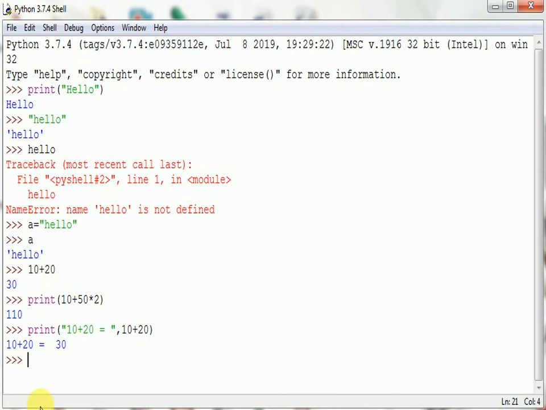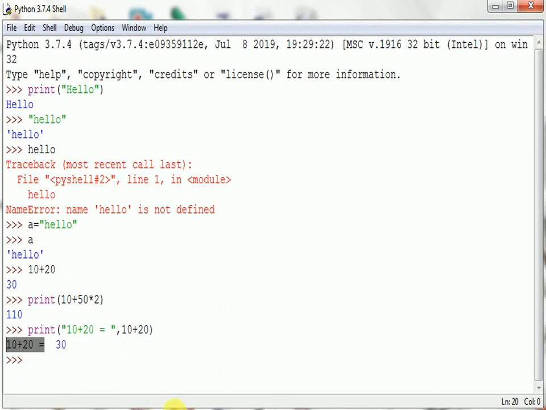Now look here, that displays 10 plus 20 is equal to 30. This 10 plus 20 is written in the inverted commas. That means it is a constant, it will print as it is here. Means whatever you are giving in the inverted commas, that displays as it is on the screen.